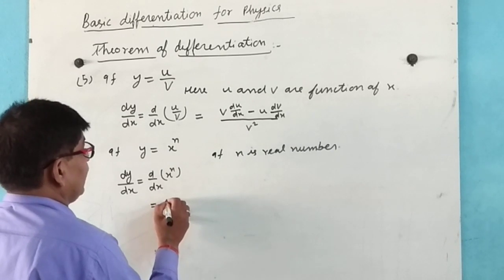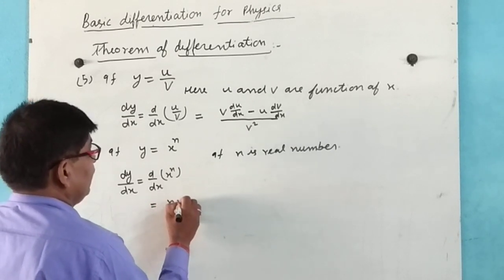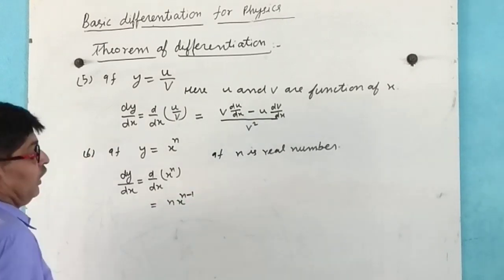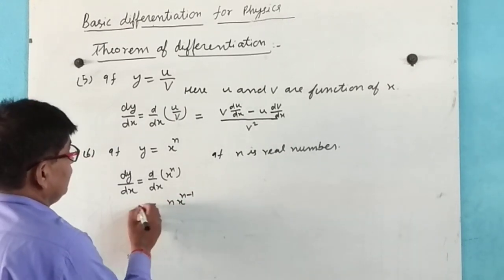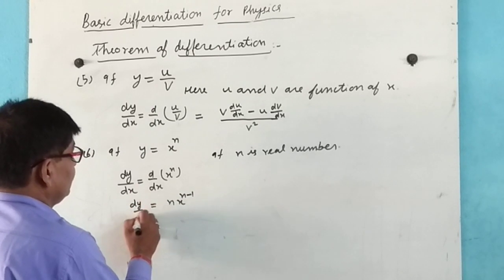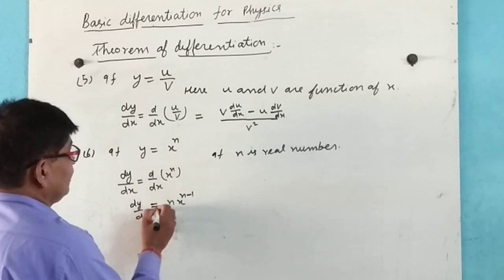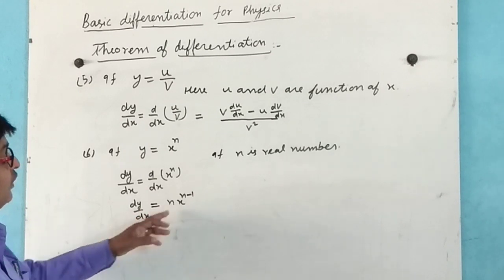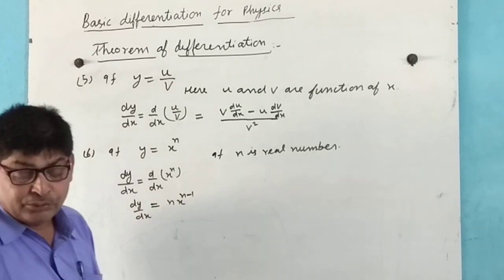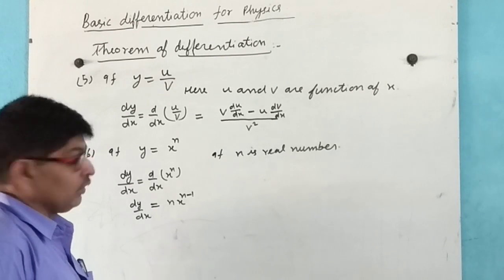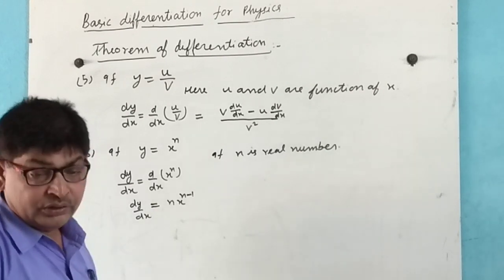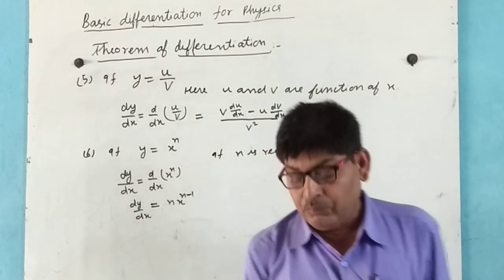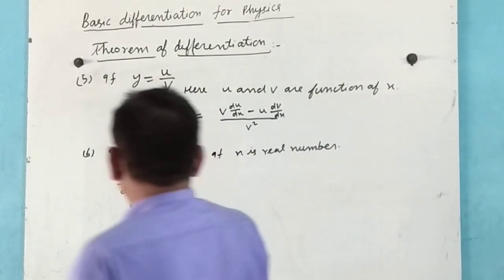This can be written as n x to the power n minus 1. So the differentiation with respect to x of the function y equals x to the power n is n x to the power n minus 1. Now we solve some problems.